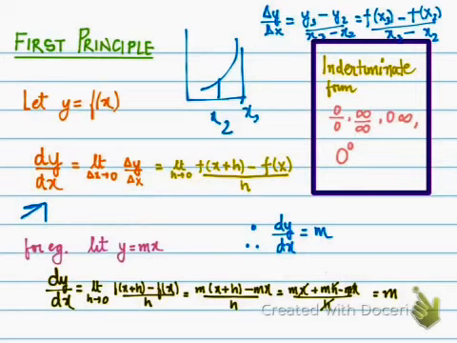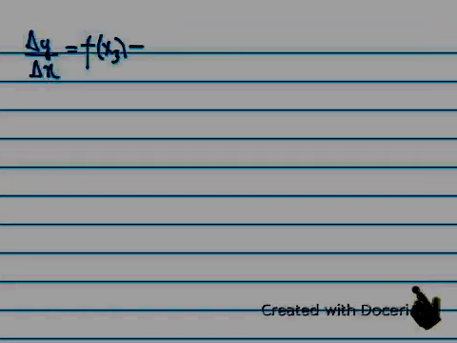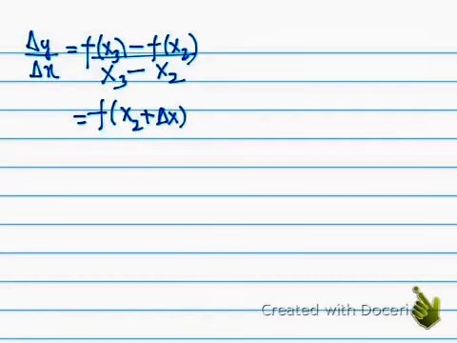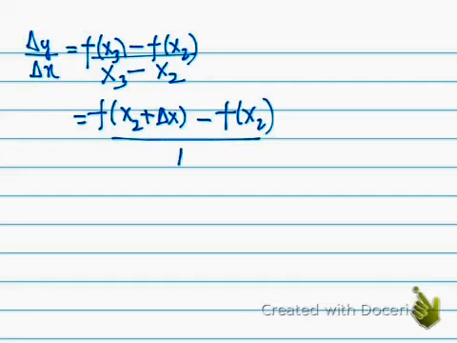Now what is x3? Let's write it anew. So what we have is delta y by delta x is equal to f of x3 minus f of x2 upon x3 minus x2, right? So we add delta x to x2, so x3 has become x2 plus delta x. So we have f of x2 plus delta x minus f of x2 upon delta x, because x3 minus x2 is equal to delta x. So we have put delta x.